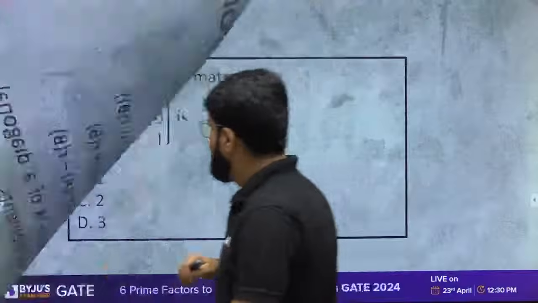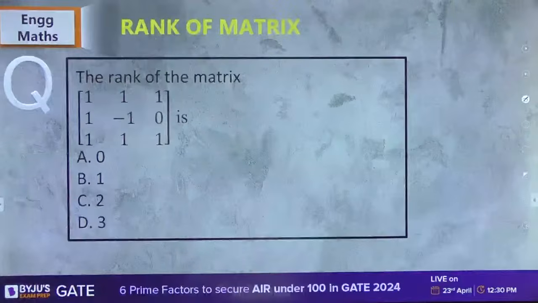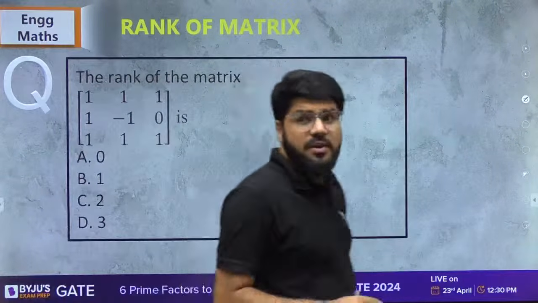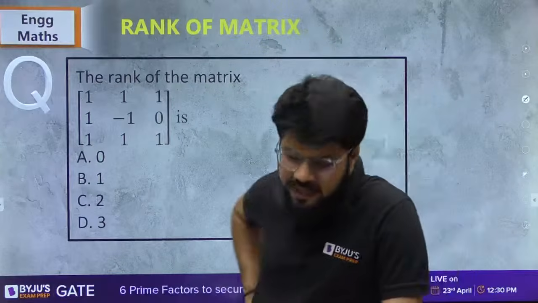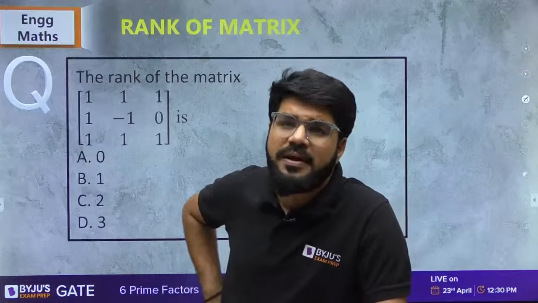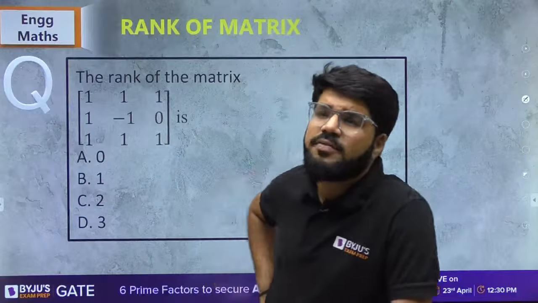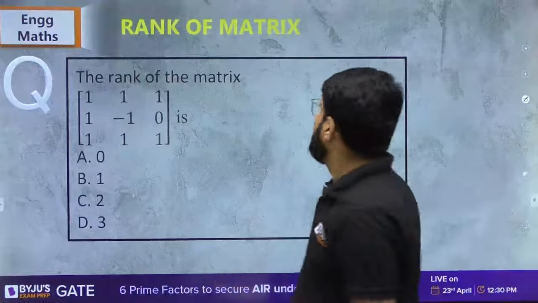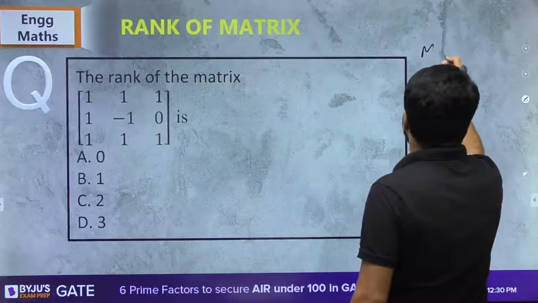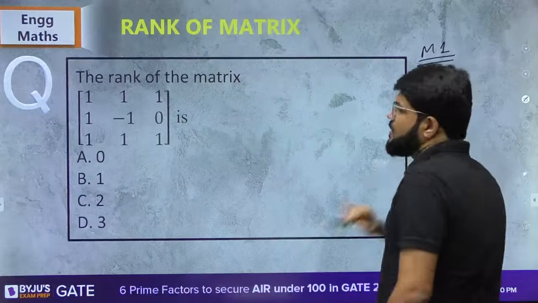Let's move ahead. Find the rank of this matrix. Now I'll explain that point with a question. What is the rank of this matrix? Now I will solve it in two different ways. I'll show you two different ways. Pay attention. Method number one.